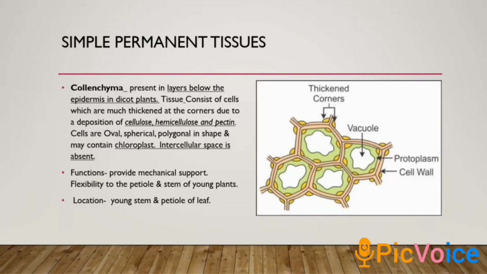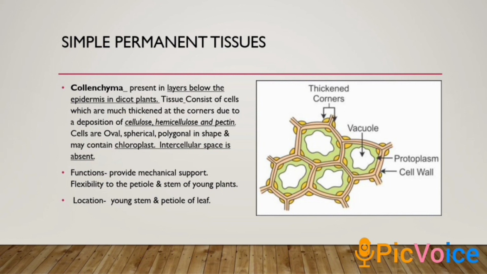Now the cells are oval, spherical or polygonal in shape, just like parenchyma cells. The collenchyma cells may contain chloroplasts when they are in young stems or green petioles. Also, cells are compactly attached with each other, so there is no intercellular space.